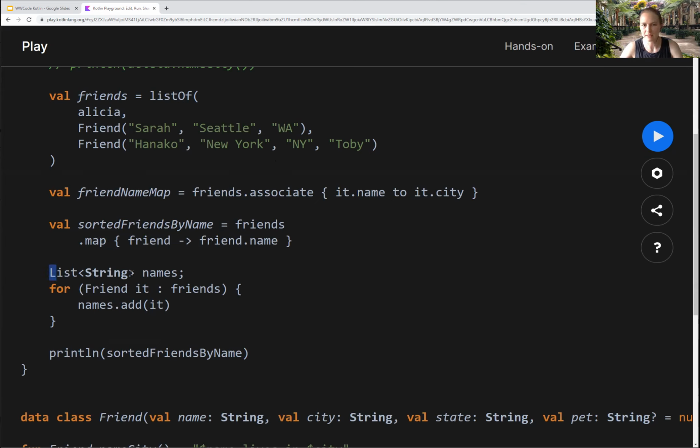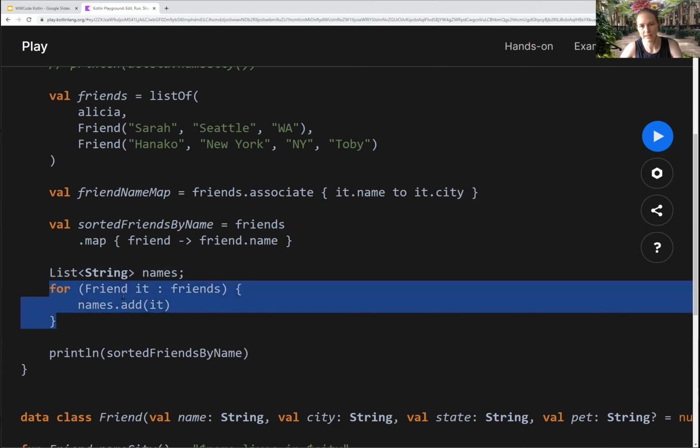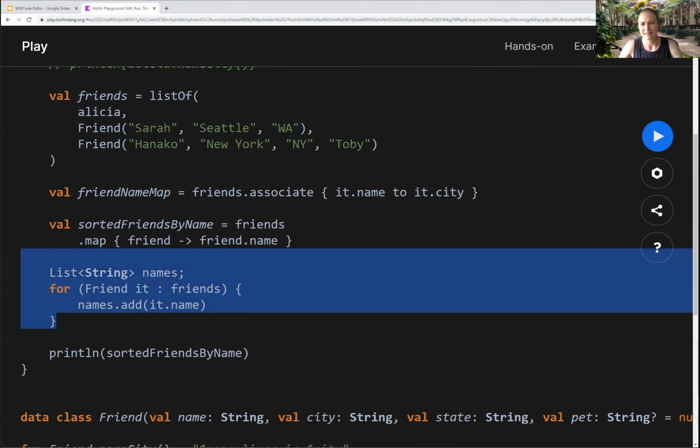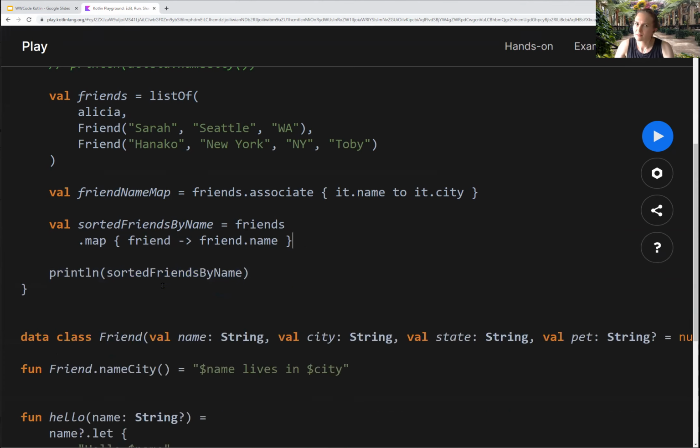So here you would be instead making a separate list of names. You do a for loop over the friends, each friend in your list of friends, and then you add the it.name to that list of friends. And I call it it. I think of it as like iterator, but it's not always an iterator. So maybe it's it, but sometimes it can be funny to think about associate its name to its city. Is it readable? Is it confusing? You know, how do you code and how do you prefer to code is kind of a style thing.